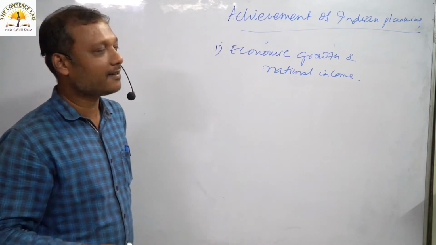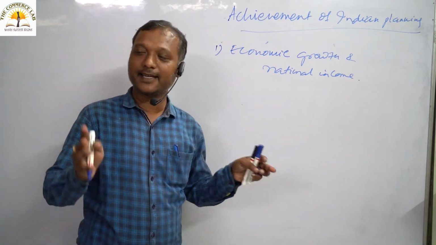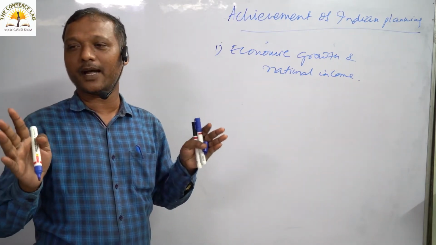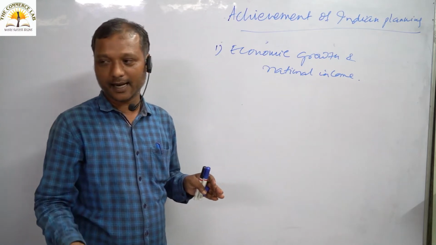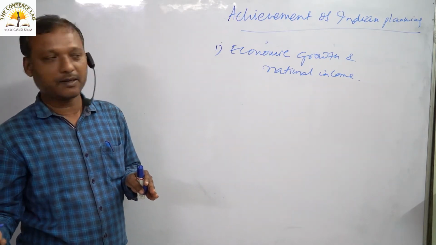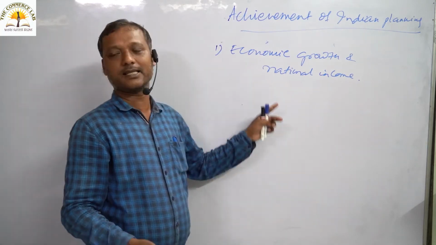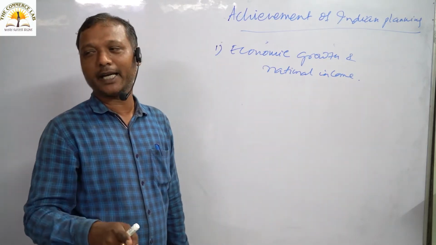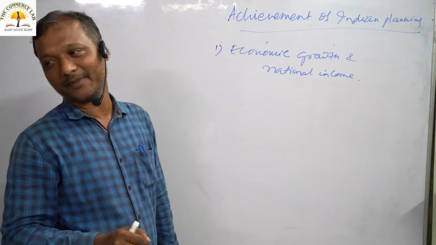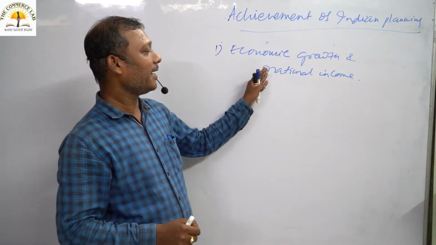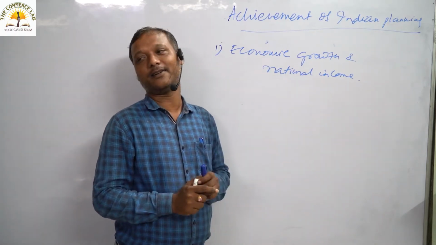For every country, this is the biggest objective. Whatever the planning may be, centralized or decentralized, small or big, this is the first and foremost objective of each and every country's planning: economic growth and national income.